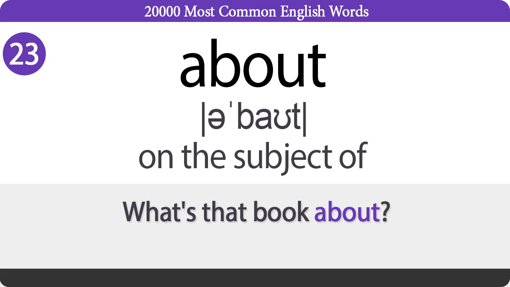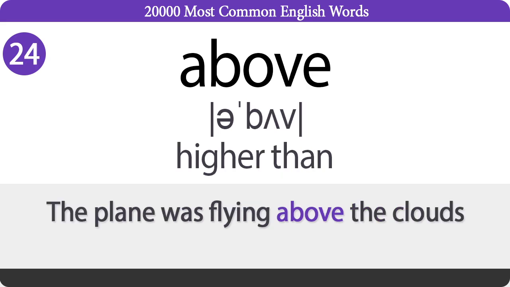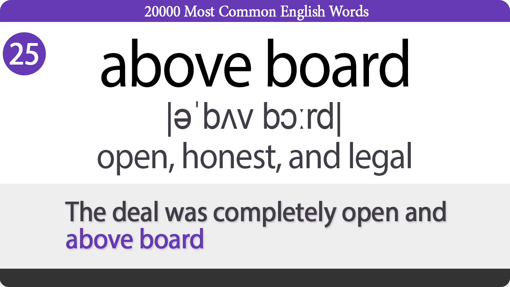About. On the subject of. What's that book about? Above. Higher than. The plane was flying above the clouds. Above board. Open, honest, and legal. The deal was completely open and above board.